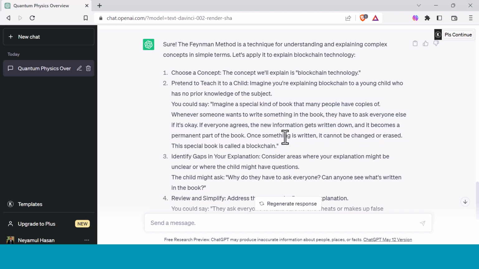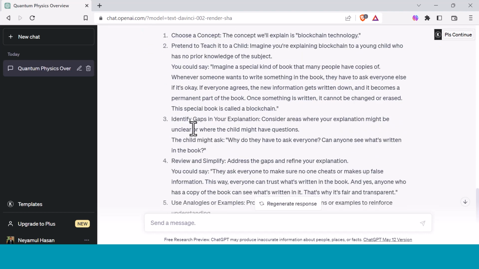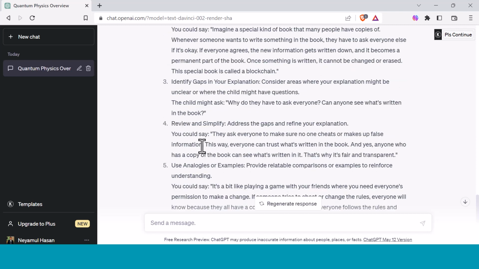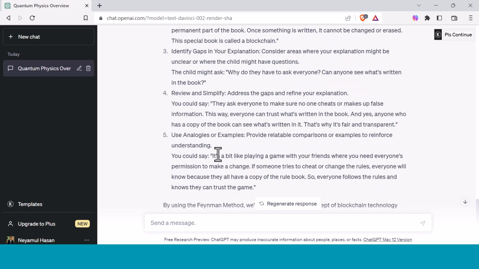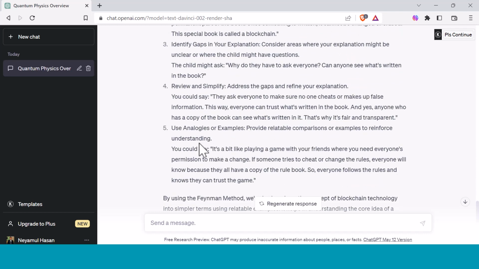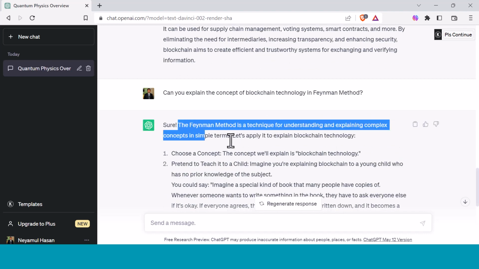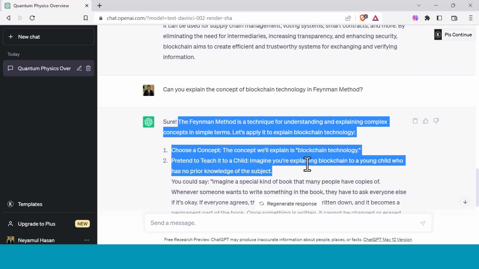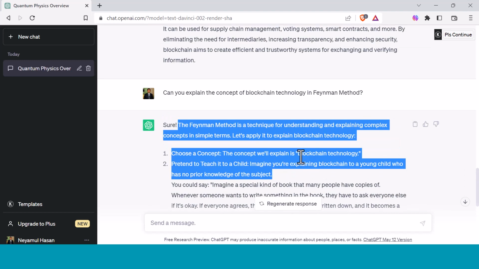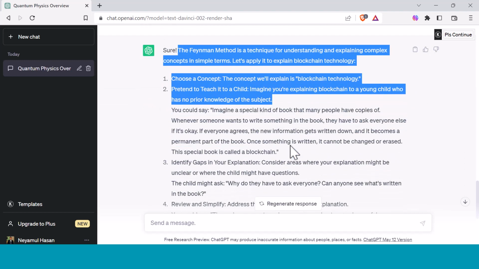So next step of Feynman method is to identify the gaps in your explanation. For example, the child might ask, why do they have to ask everyone? So next step is review and simplify. And another important part of Feynman method is use analogies or examples. So you can understand any complex topics with Feynman method, and ChatGPT will help you in this regard.